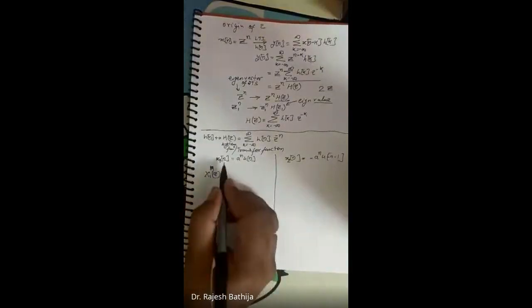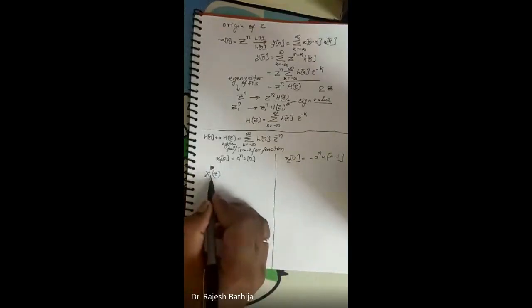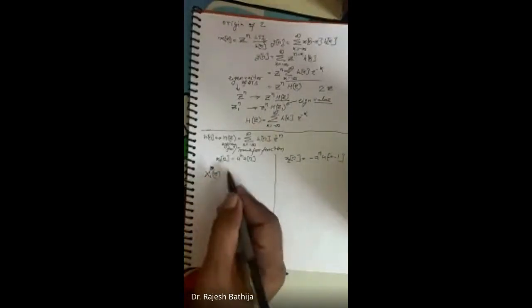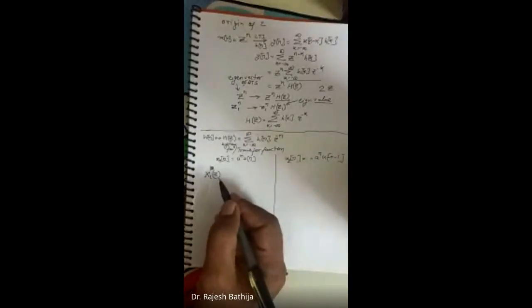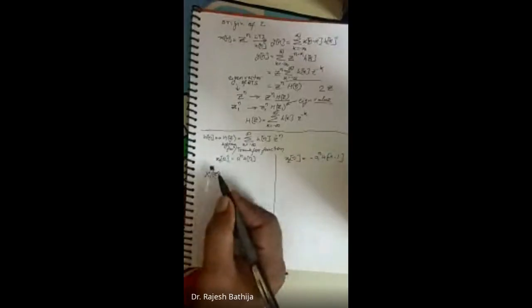Now I have to find out, sorry, it will be X1 of z. Remember, we always use small case letters for time domain variables and capital letters for frequency domain variables. Laplace transform and Z transform are nothing but the frequency domain representation of the time domain signal. And why do we require the frequency domain representation? Can anybody say why we require it, if we have a time domain representation?